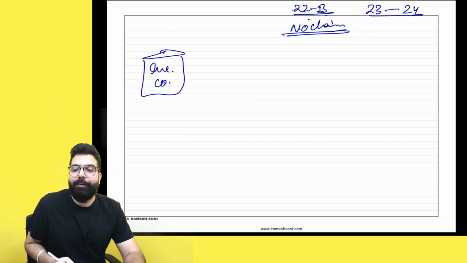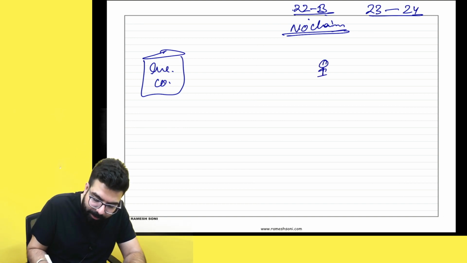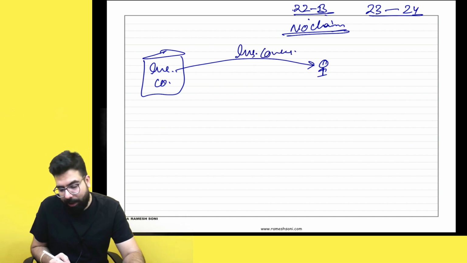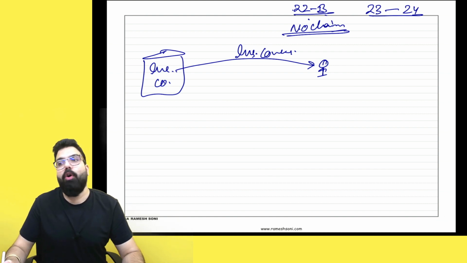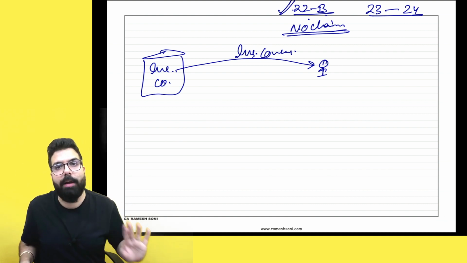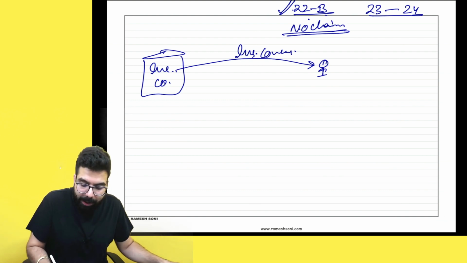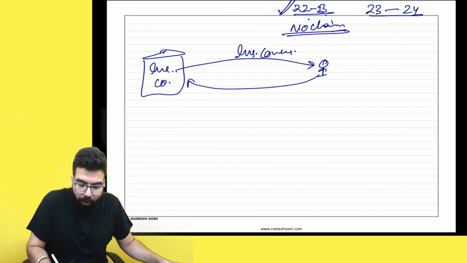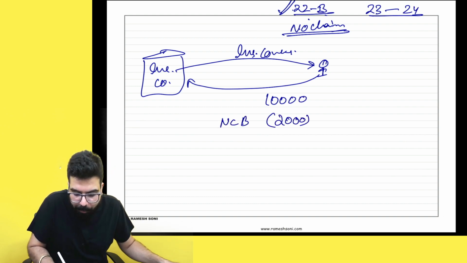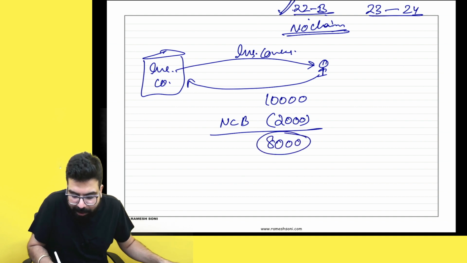And the insurance company now told me, sir, when we are selling you the insurance cover, because last year you did not claim anything on your car insurance, this year when you have to pay 10,000 rupees, you can take a no claim bonus. We will give you a no claim bonus of 2,000 rupees and you can pay us 8,000 rupees only.